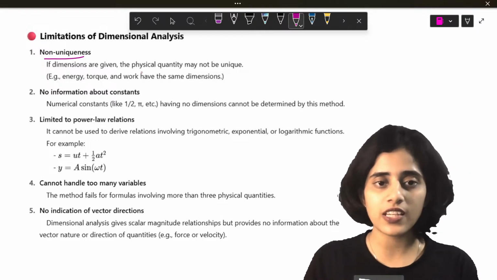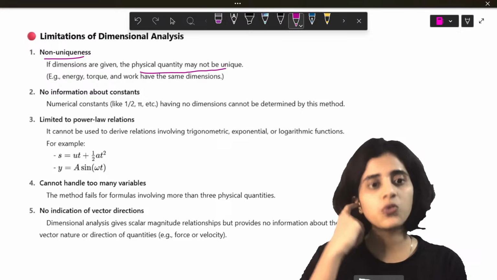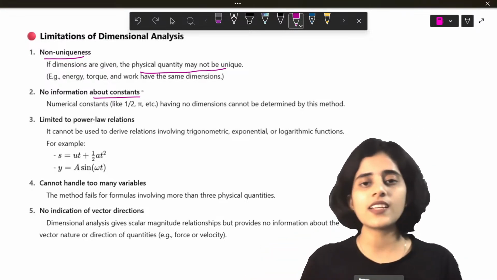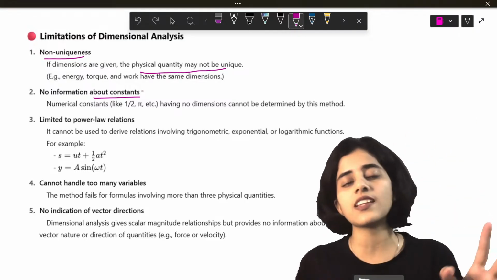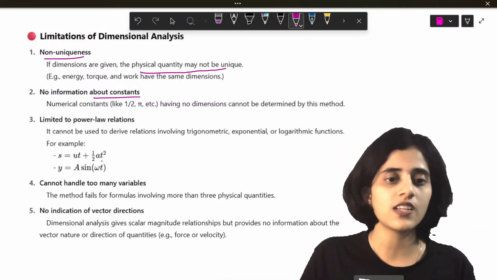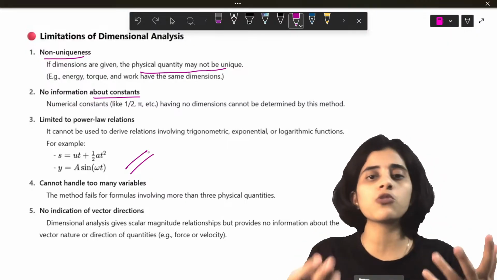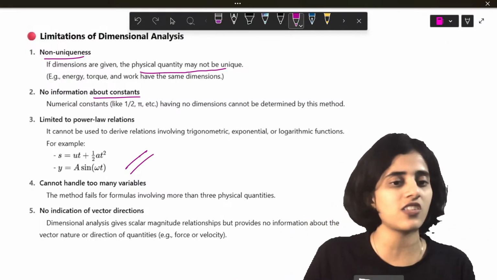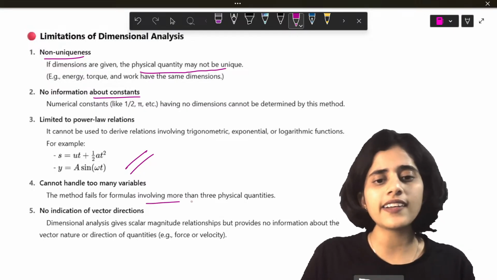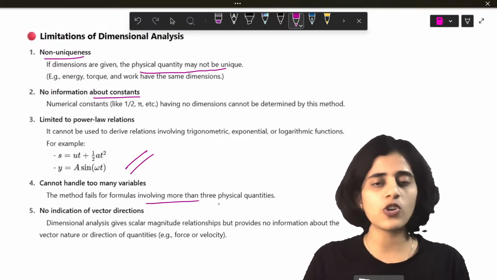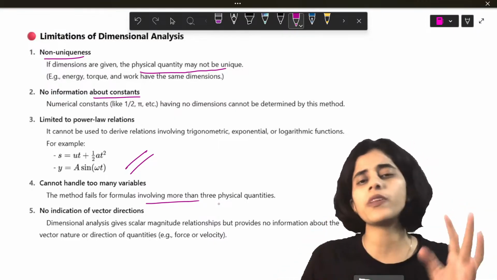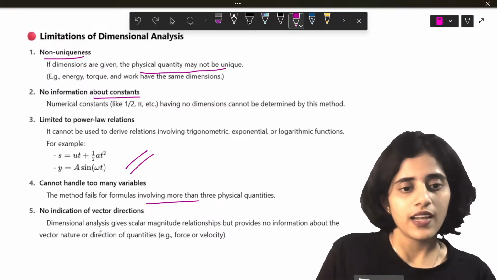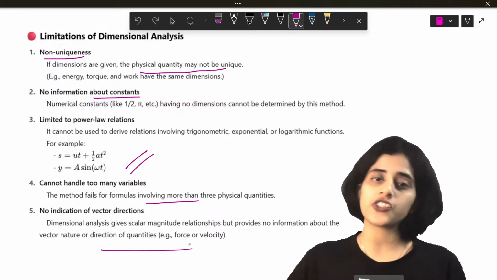If dimensions are given, the physical quantities may not be unique. And it does not give you information about constants. So as I said, all the formulas we can get, but you can't find out the constants. It cannot be used to derive trigonometric equations, logarithmic equations and all. And it can't handle too many variables. So M, L and T is fine, but if you have so many, it's very difficult. And it does not give you the vector direction.